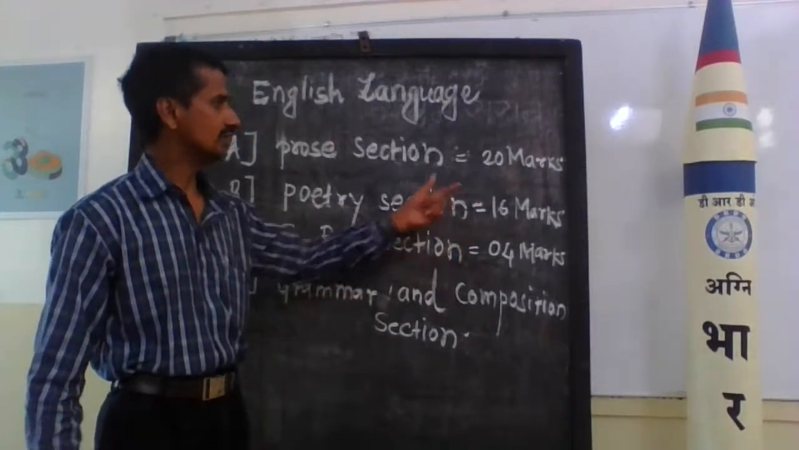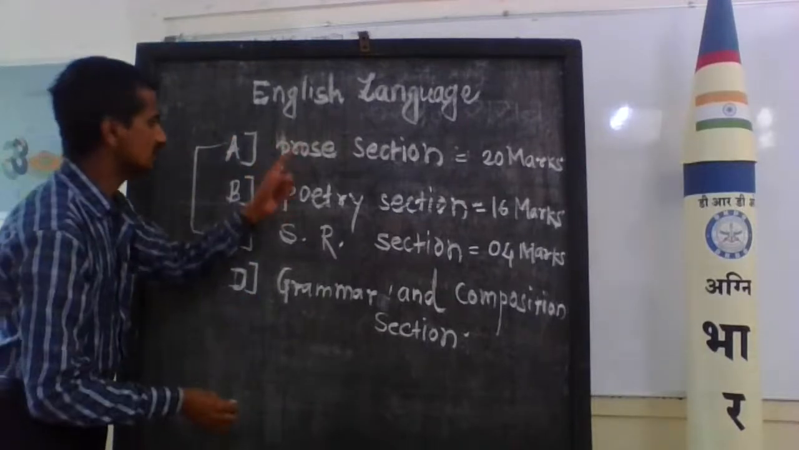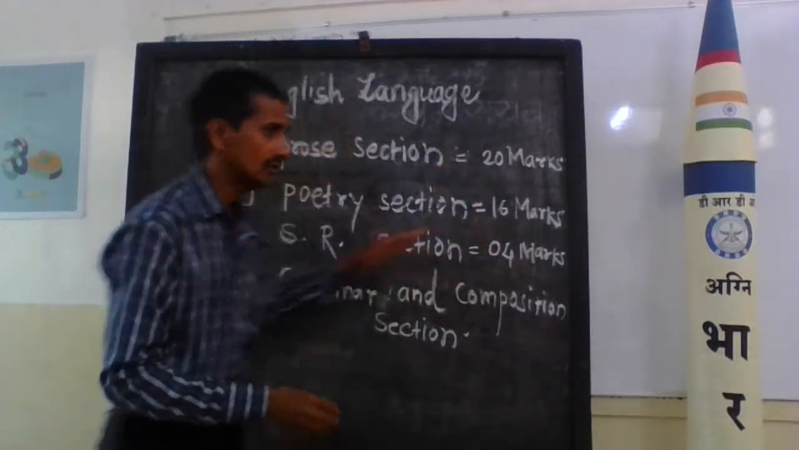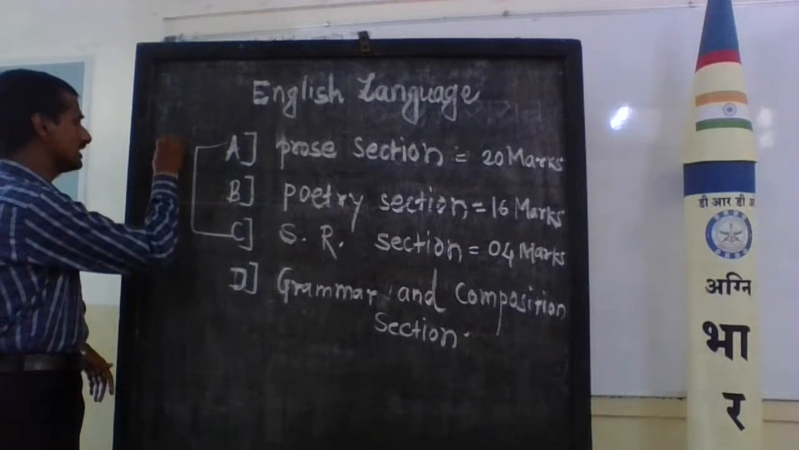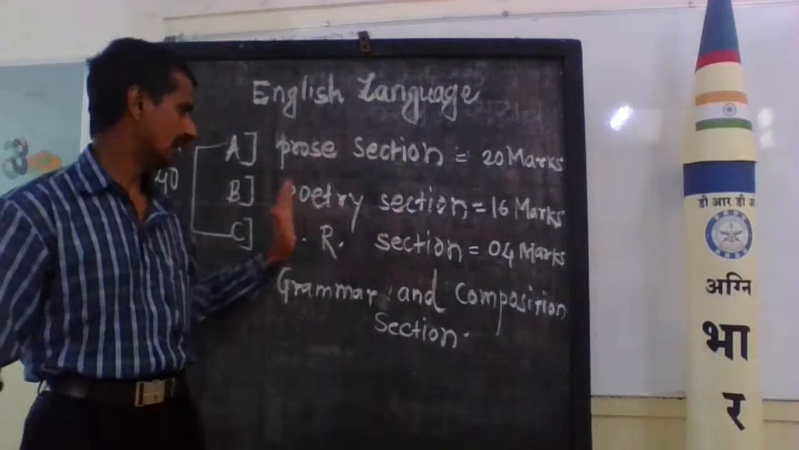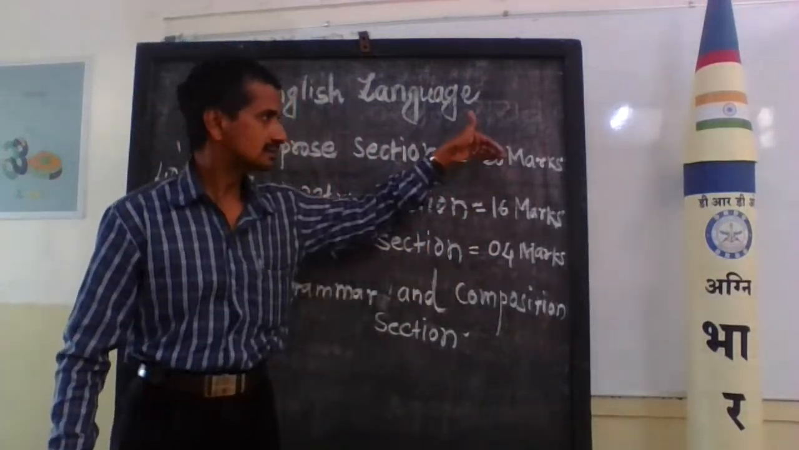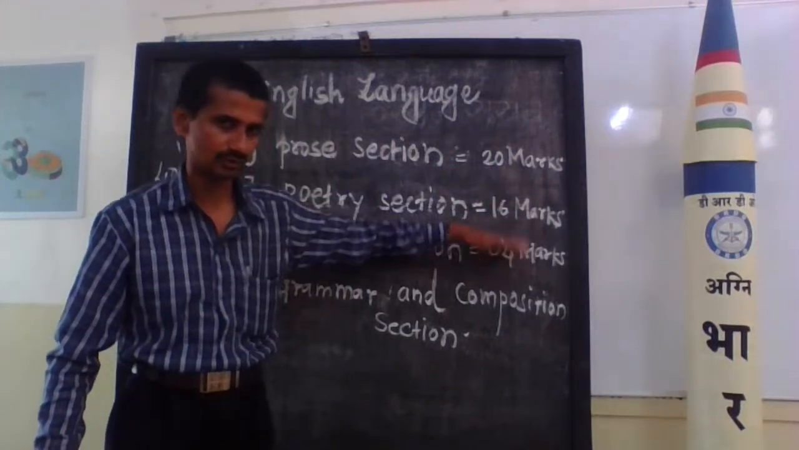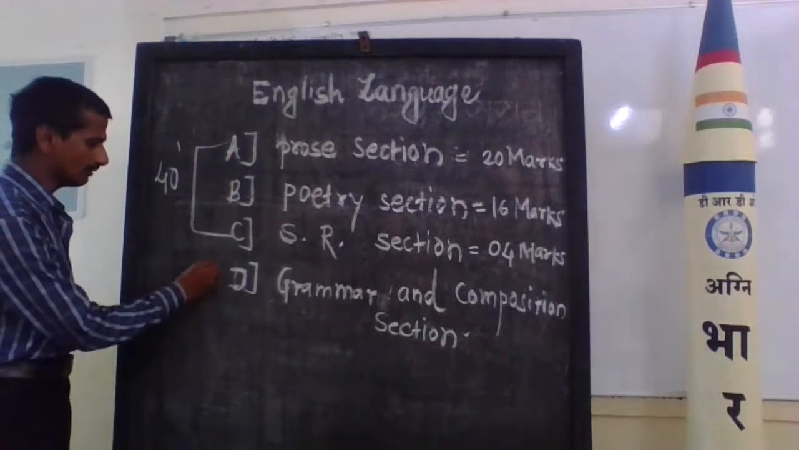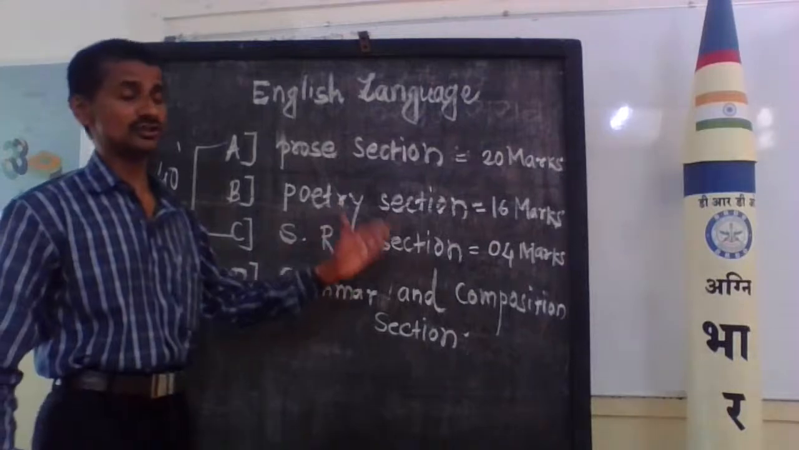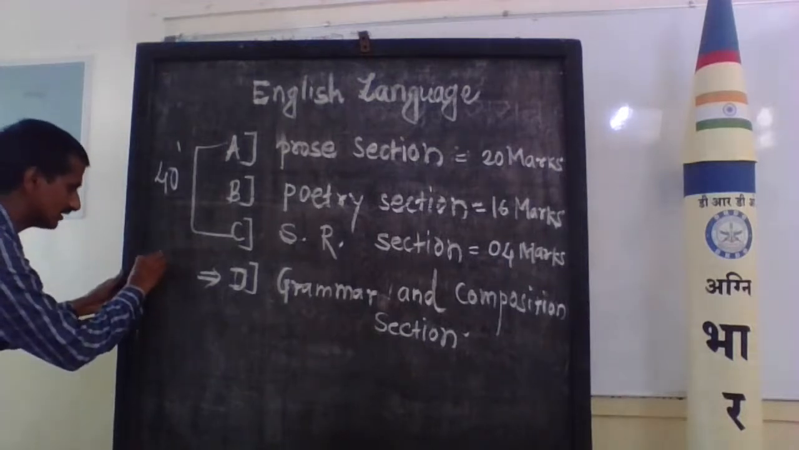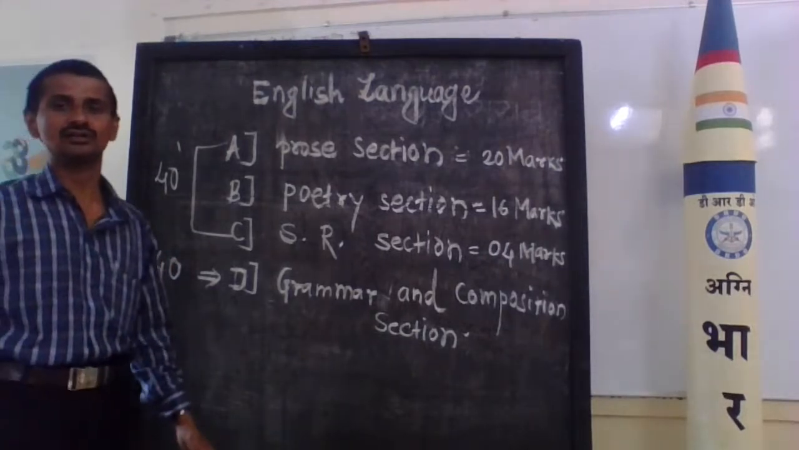Totally, how many marks for the prose section, poetry section and supplementary reading section? 20 plus 16 plus 4 is equal to how many marks? 40 marks for these 3 sections. What about the grammar and composition section? For that section, how many marks are allotted? 40 marks are allotted here.